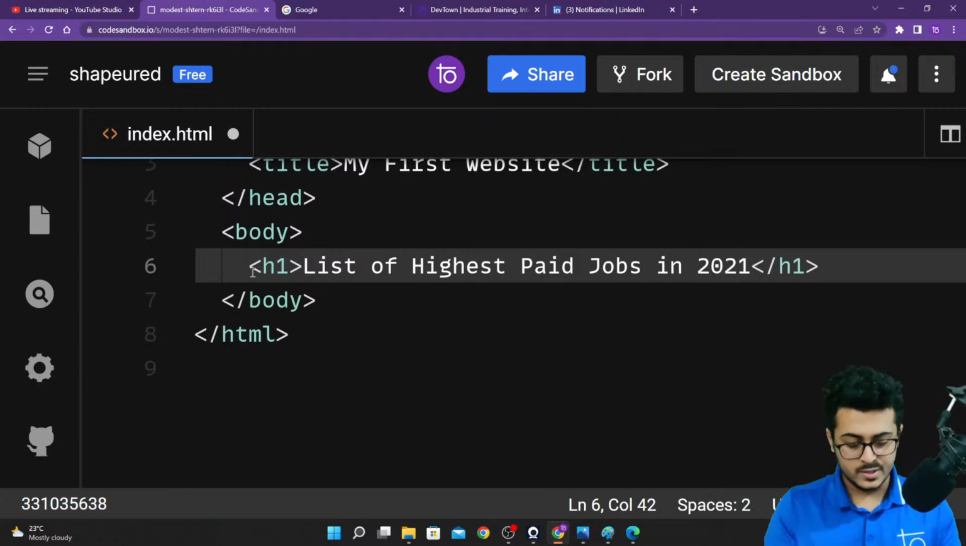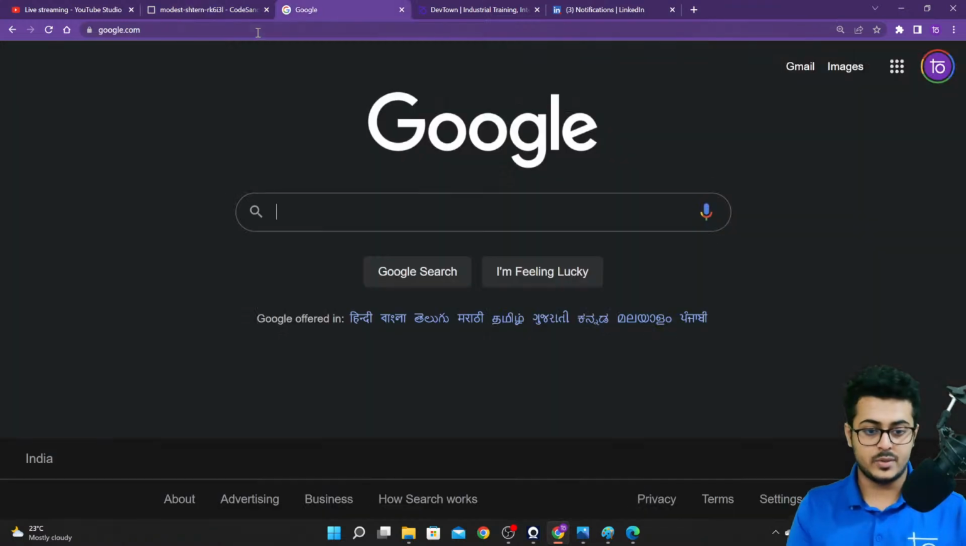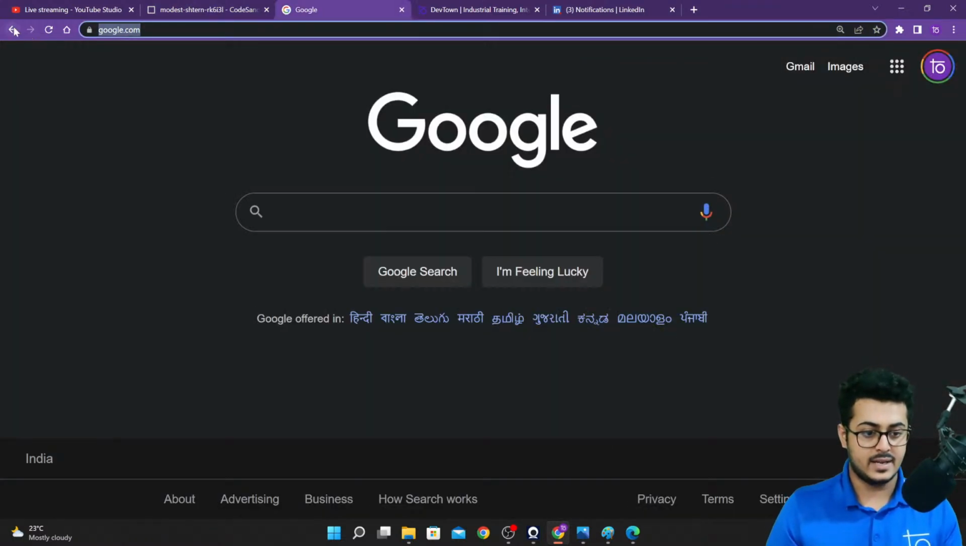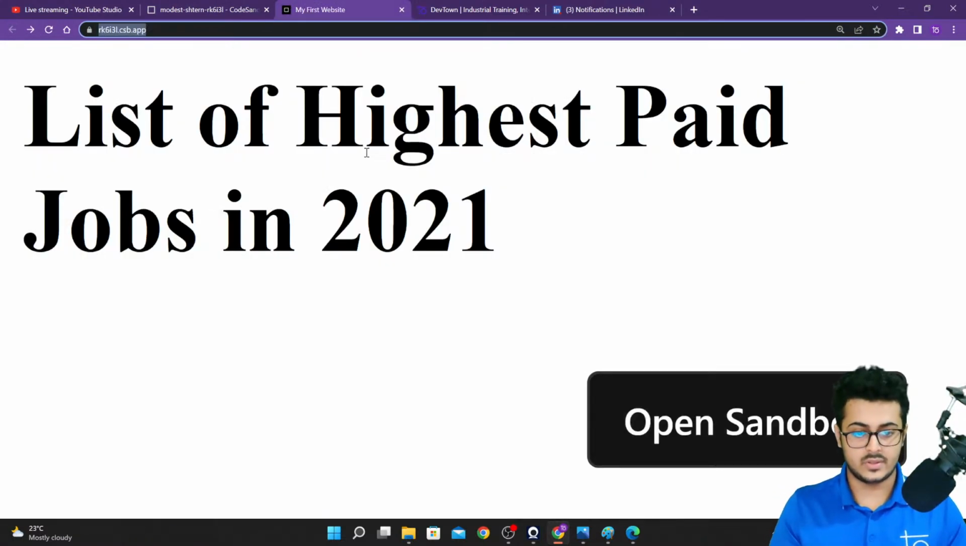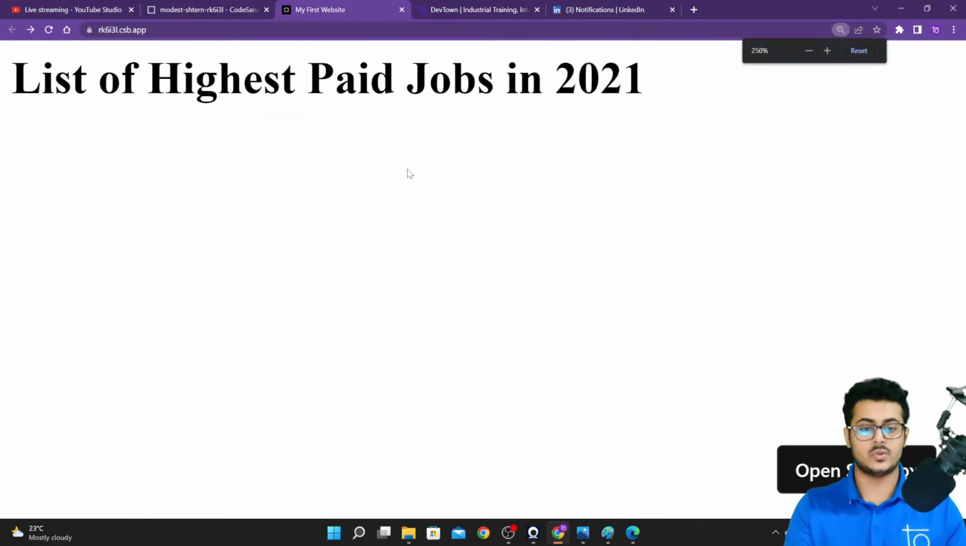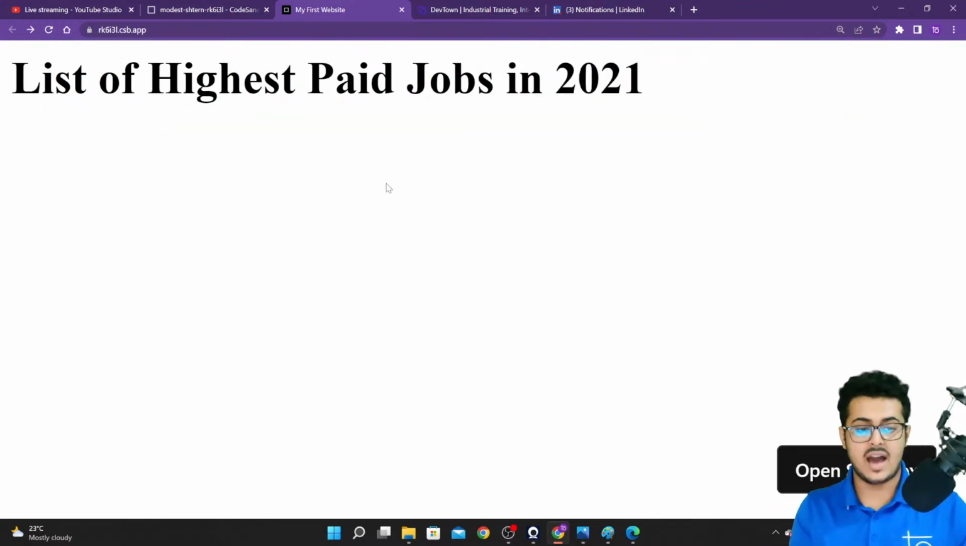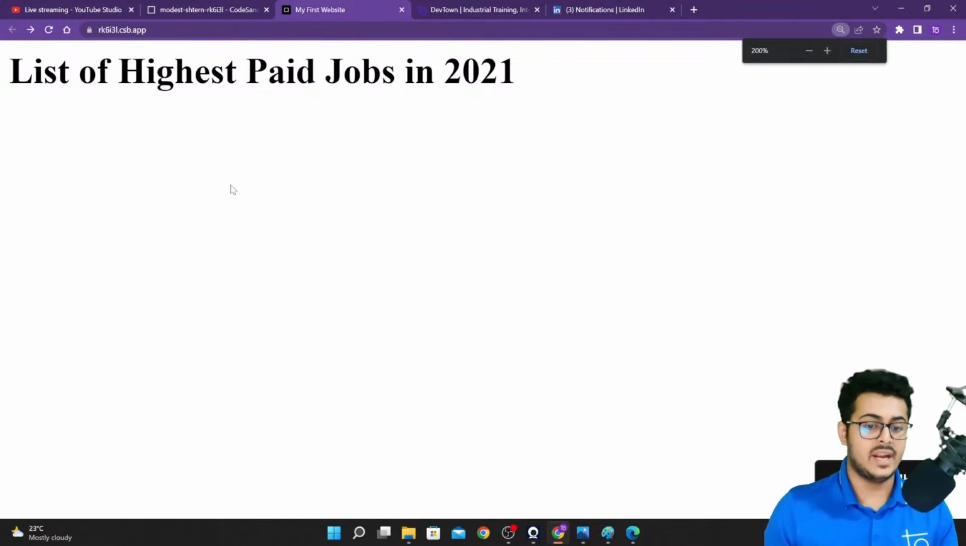21 right over here. Okay, that is the first line that we need to put up. Let's go back to our website and reload it. Okay, let's reload the page. Let's put it into perspective. So we are able to have our list of highest paid jobs in 2021.